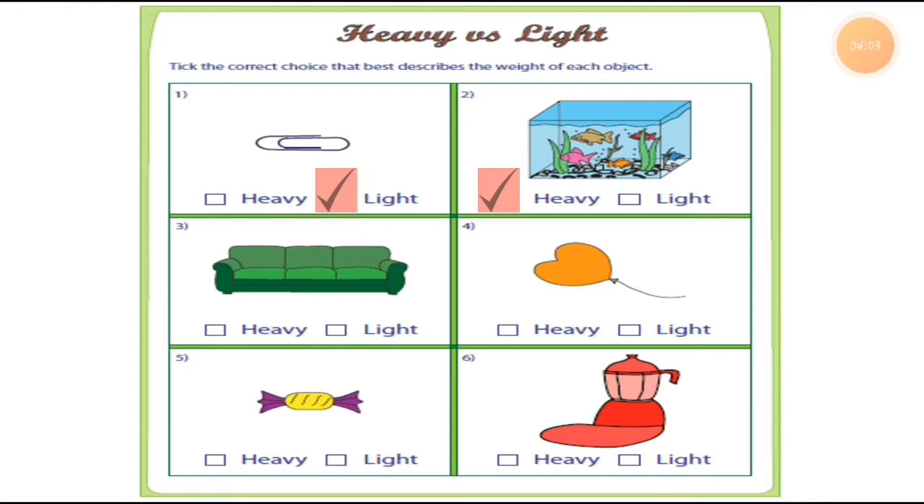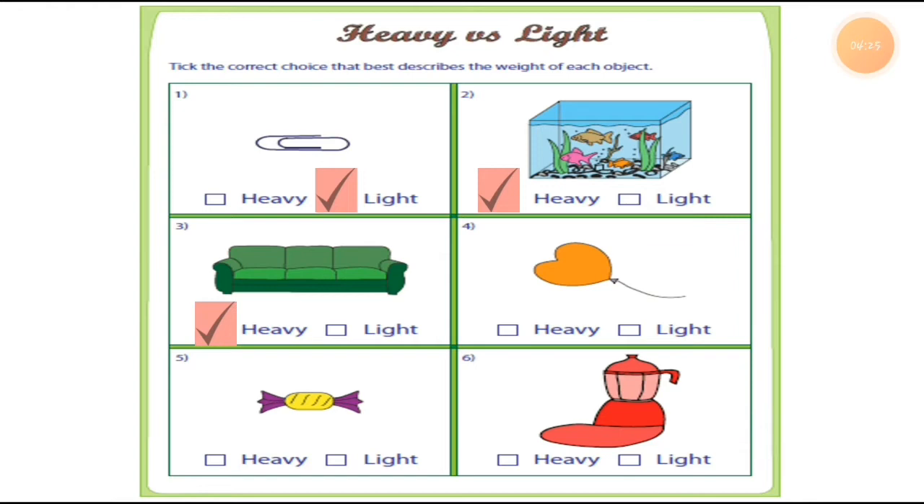So the sofa is a heavy thing. It is not a light thing, right? The sofa is big also, not a small thing. This is a big object, right? So I think this is the heavy thing. The sofa is a big object. It is not a light thing. It is a heavy thing.